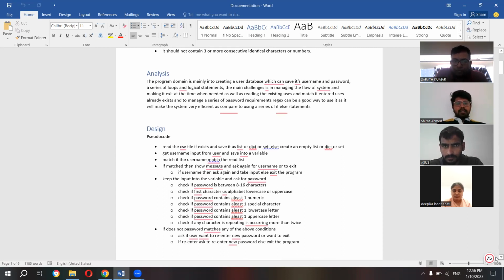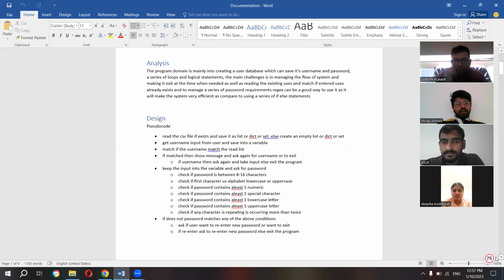The main challenge is managing the flow of the system and making it exit when needed, as well as reading the existing users and matching if the entered user already exists, and managing a series of password requirements. This can be a good approach, as it will make the system very efficient compared to utilizing a sequence of if-else statements.